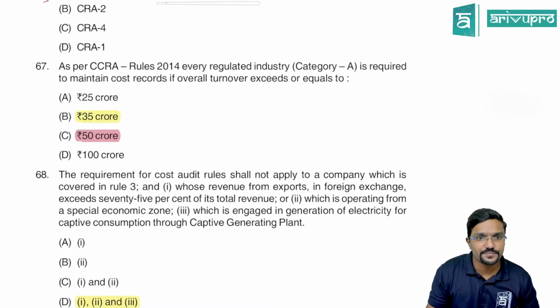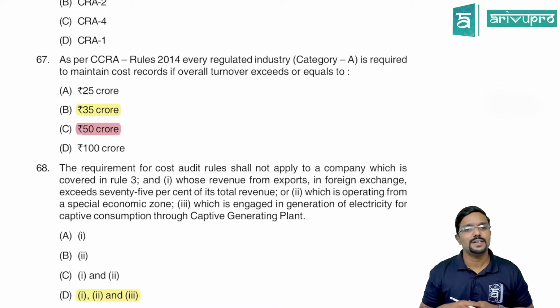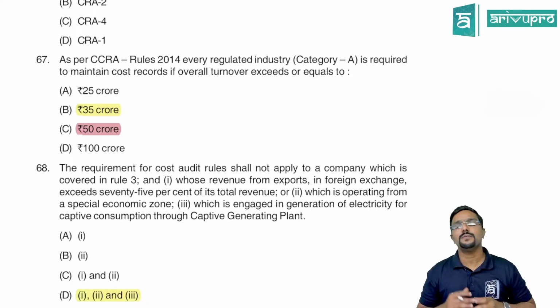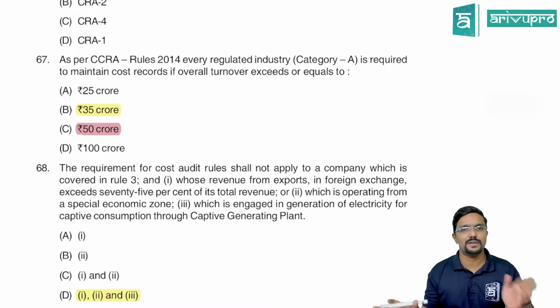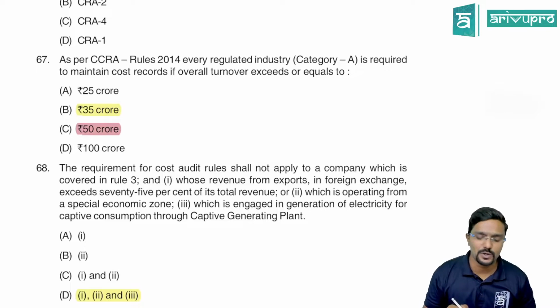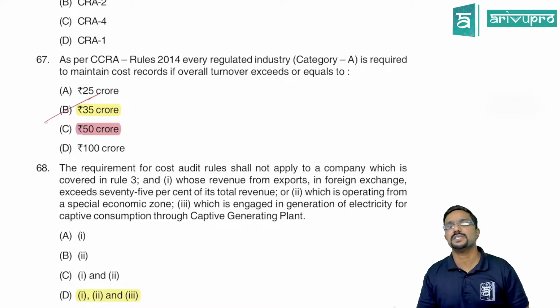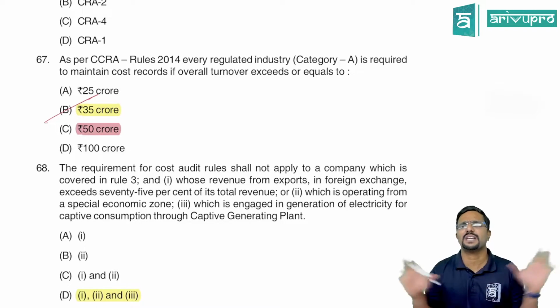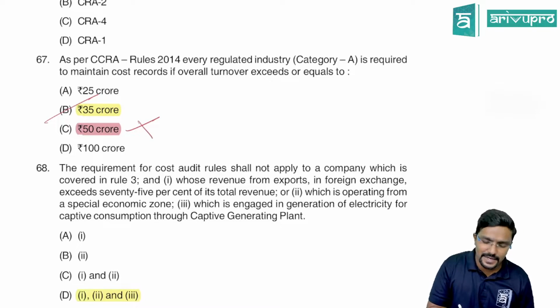Next, as per the Cost Records and Audit Rules 2014, every regulated industry category A is required to maintain cost records if overall turnover exceeds or equals what? When it comes to maintenance of cost records, there is no categorization; it is the same for everyone, whether regulated or non-regulated sector. If the turnover is more than 35 crore, they have to maintain cost records. But the suggested answers have given 50 crore, which is not correct.